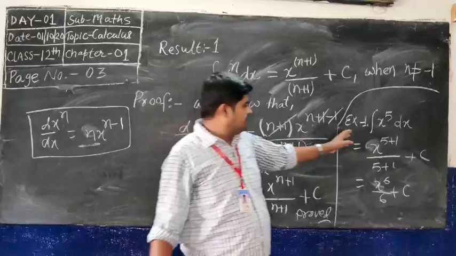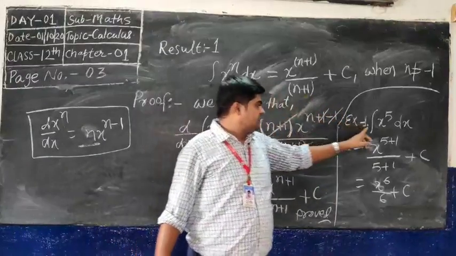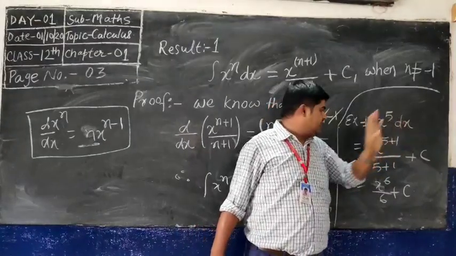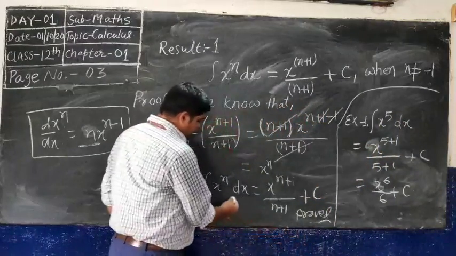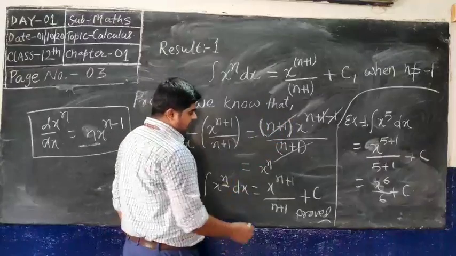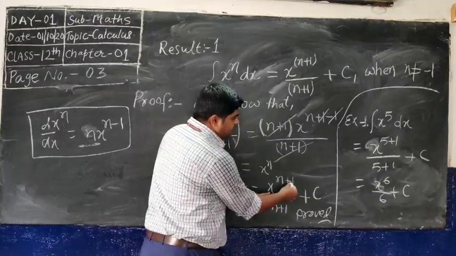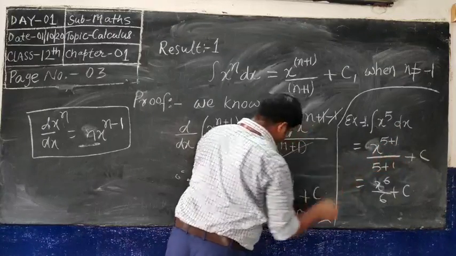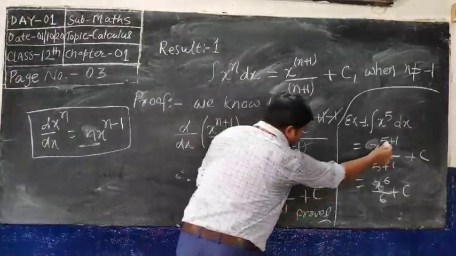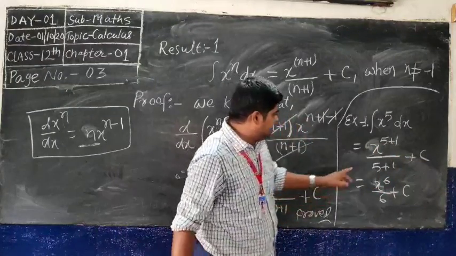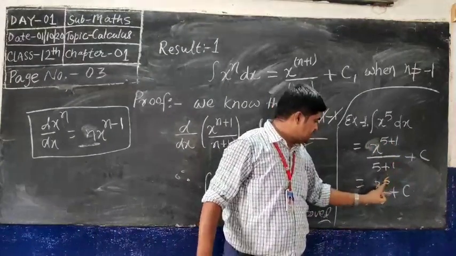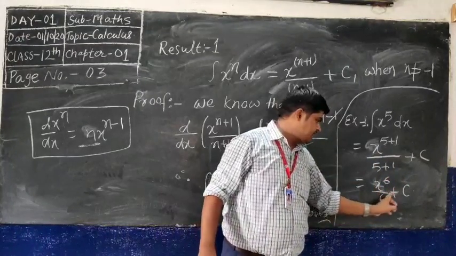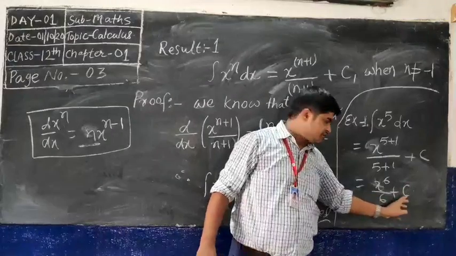Now let us see the example which is based on this formula. You will find the integration of x to the power 5 dx. Okay, x to the power 5, n is equal to 5, and the answer is x to the power n plus 1 by n plus 1. N is here 5, 5 plus 1. So the answer is x to the power 5 plus 1, x to the power 6, 5 plus 1, 6, x to the power 6 by 6 plus constant term. You will always use constant term.